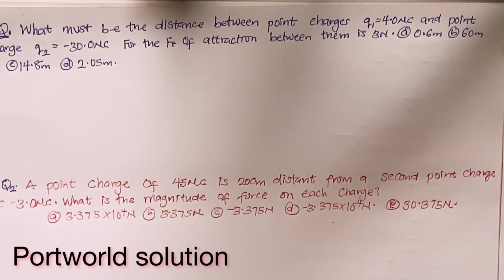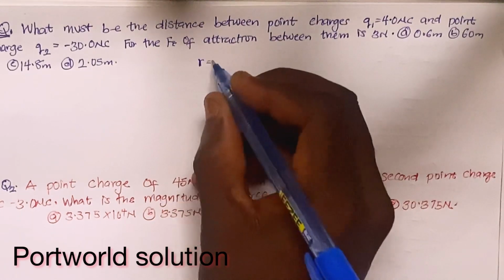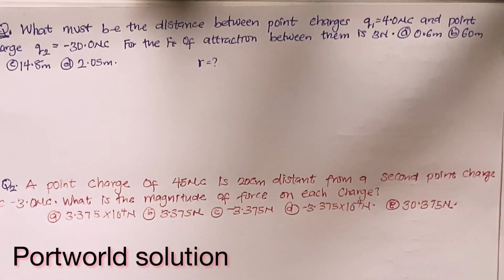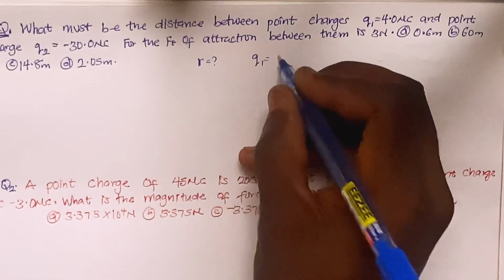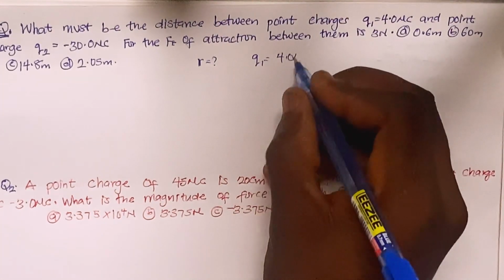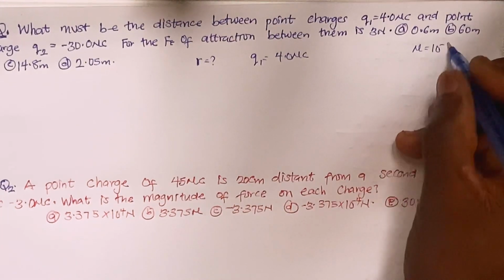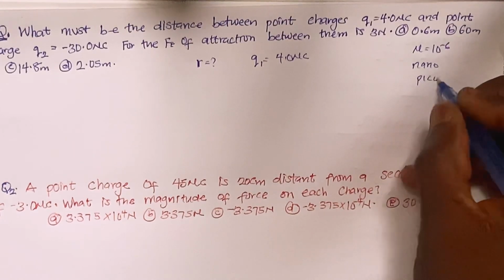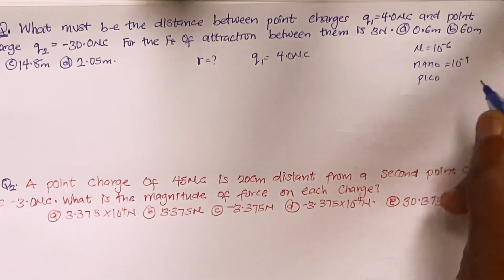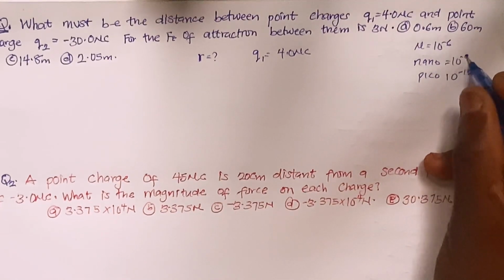Here, what must be the distance? We are asked for the distance, which is our R, right? What must be the distance between point charges Q1? My Q1 in this case is 4.0 microcoulomb. And don't forget that micro is 10 raised to minus 6, nano is 10 raised to minus 9, and pico is 10 raised to minus 12. That's just what I've done.